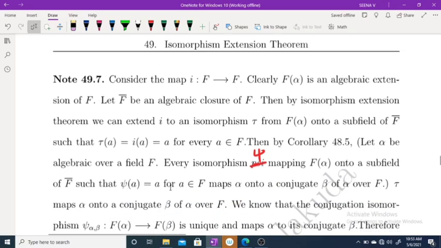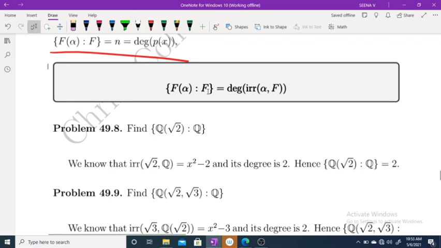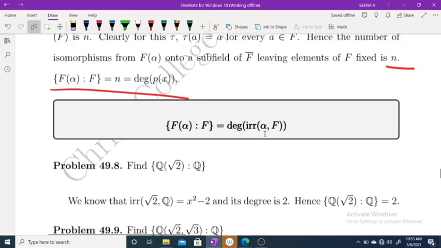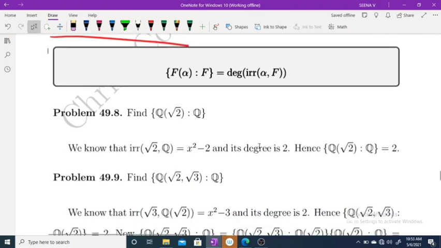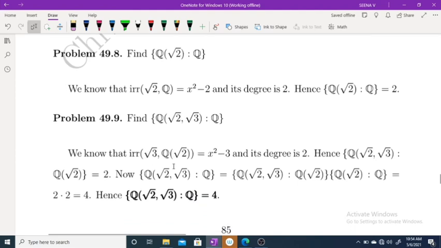Okay. So here we get the degree using this concept. So the index of F of alpha over F is equal to the degree of the irreducible polynomial of alpha over F. So we have this result. Now we have to find the index of Q of root 2 over Q. Using this result, it is the same as the degree of the irreducible polynomial of alpha over F. So the irreducible polynomial of root 2 over Q is this one and its degree is 2. Therefore, the index is 2.